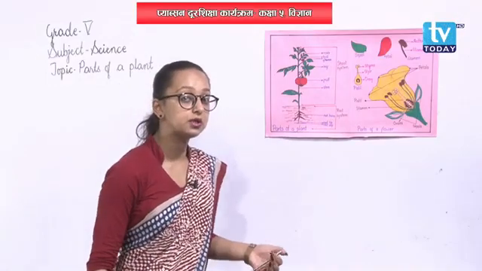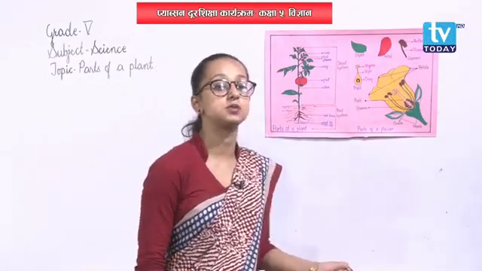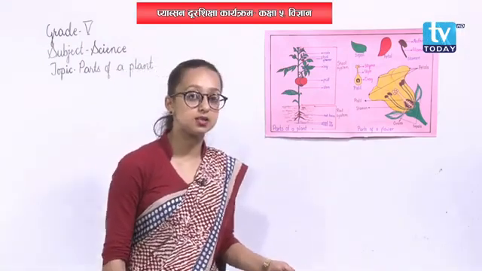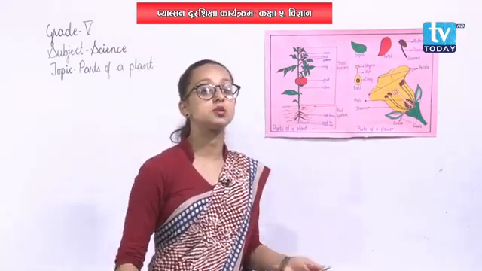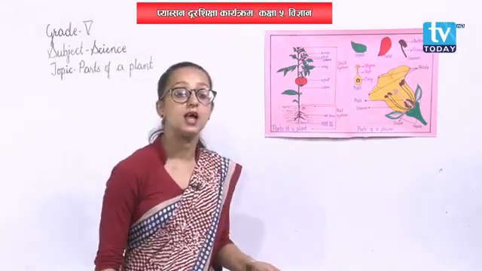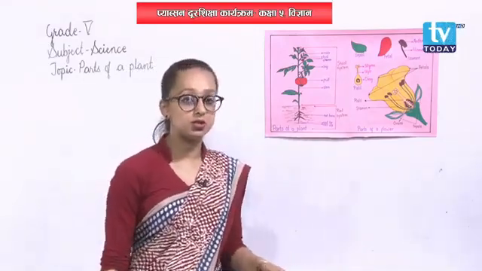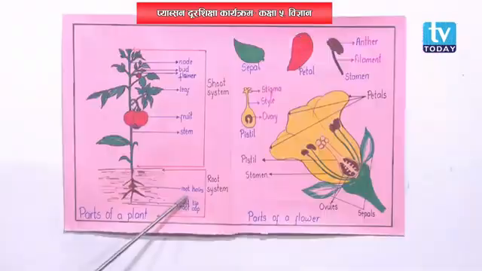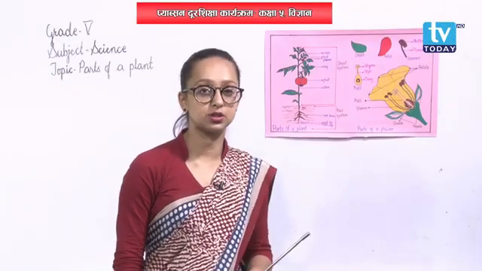In taproot, the main root is there. The main root gives branches known as secondary root, and then secondary root again produces further branches. Those further branches are called tertiary root, and tertiary root produces fine hair-like structures. Those hair-like structures are called root hairs. Understood? Then talking about the next type of root, that is fibrous root.